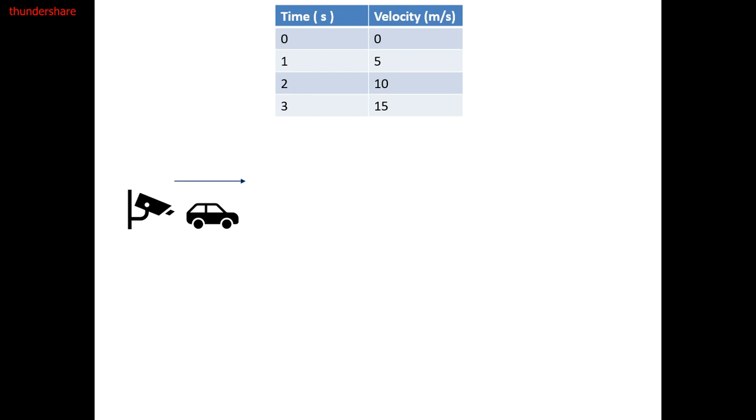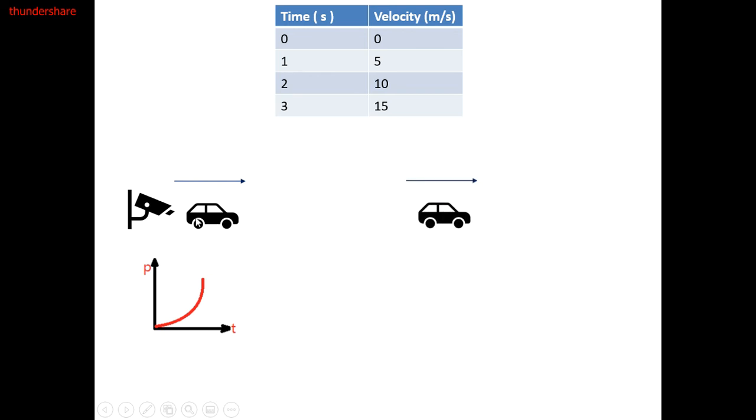Do you understand? So the car will move in the direction of the observer, and its velocity is increasing. So velocity is positive, acceleration is positive, it is speeding up, and it can be, according to my situation, in front of the observer. Do you understand? It is in front of it.